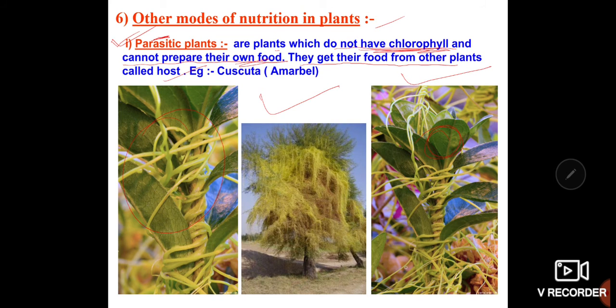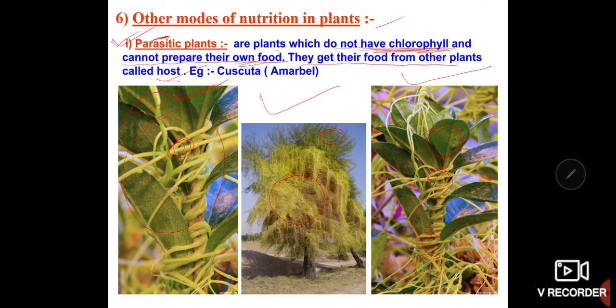For example, in this diagram you are able to see the green plant, and this is the yellow colored plant, which is surrounded by a plant. This appears yellow because it lacks chlorophyll. Yellow color indicates that chlorophyll is absent, and such a plant is unable to prepare food, hence it always depends upon other green plants. This green plant is able to prepare food, so the yellow plant always depends upon it. So this green plant is called the host, and this yellow colored plant is called the parasite.